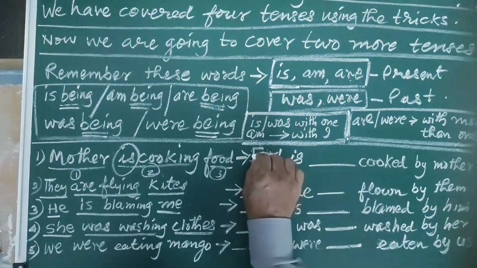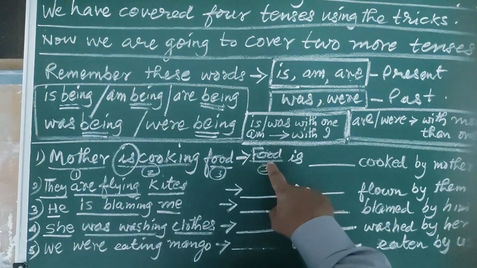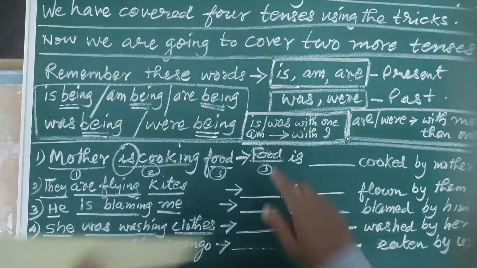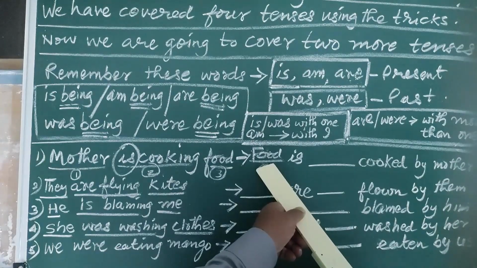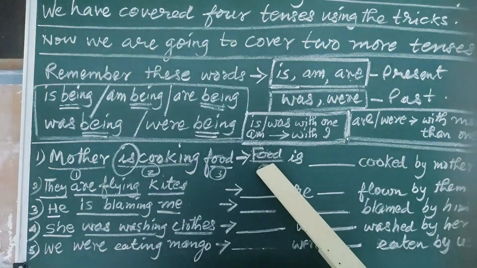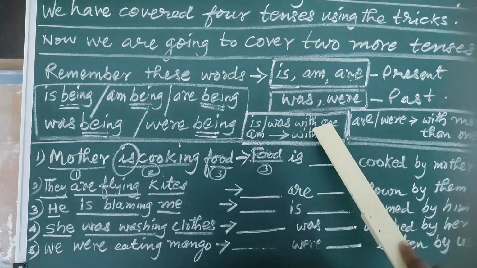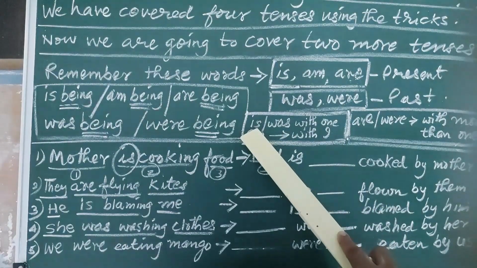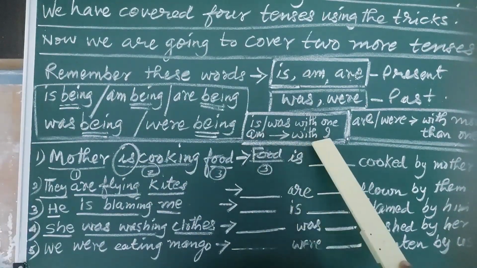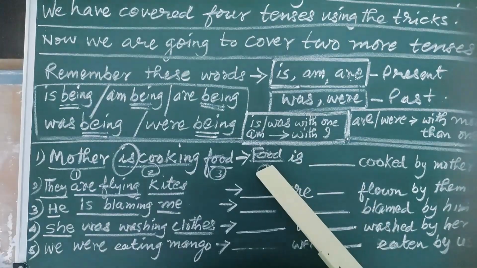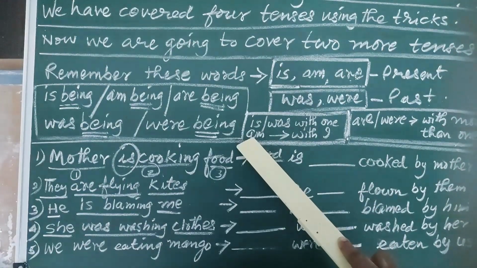So write food here. Now see, is food singular or plural? That means, is it only one thing or is it more than one thing? In that case, we have to identify. If it is only one, then we can write either is or was, whatever is inside the sentence. And if I is going to be the new subject, then you can write am.